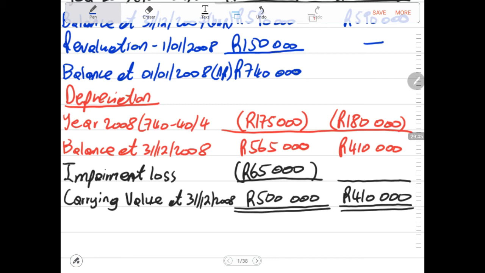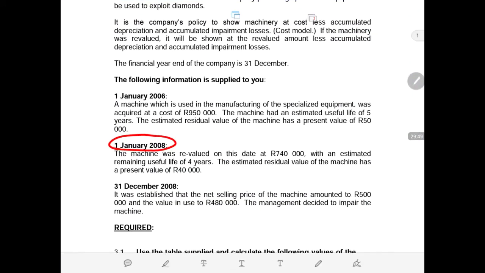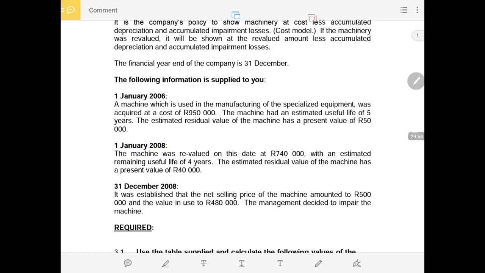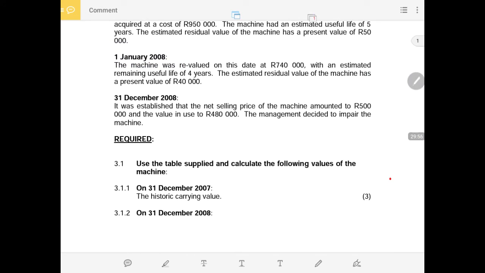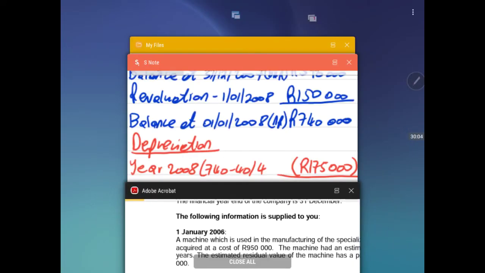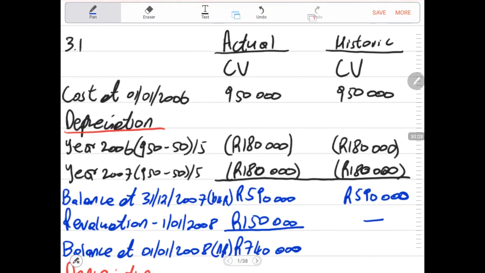With that being said, we have responded to all the questions that we needed to respond to. Now you will see they separated everything in detail, do this and do this. At the end of the day, it all fits in one table. But let me just show you how the marking will take place.